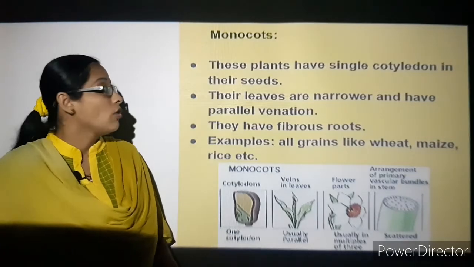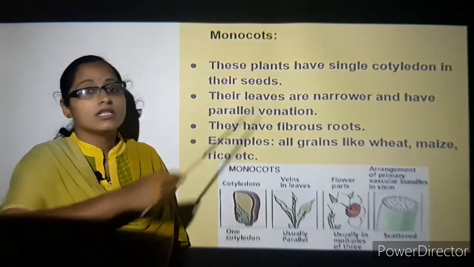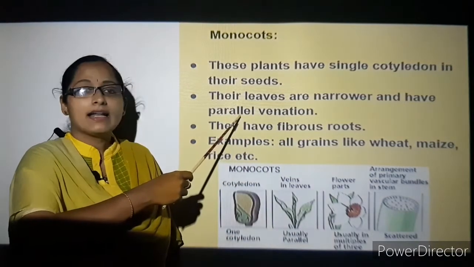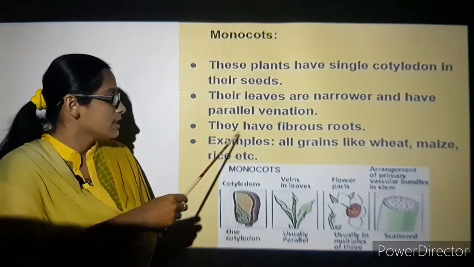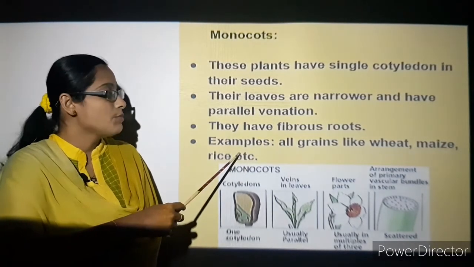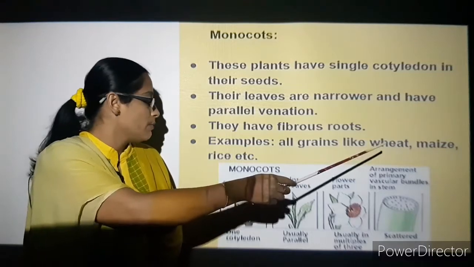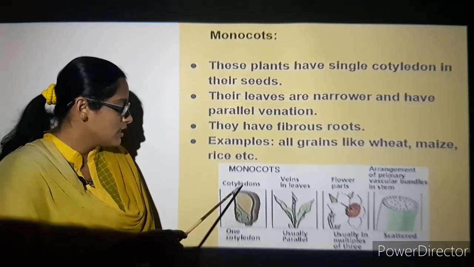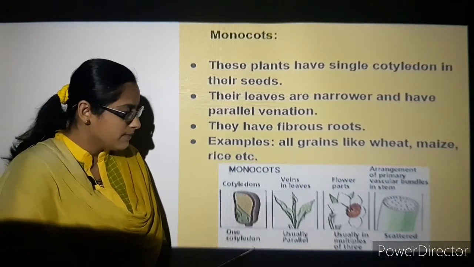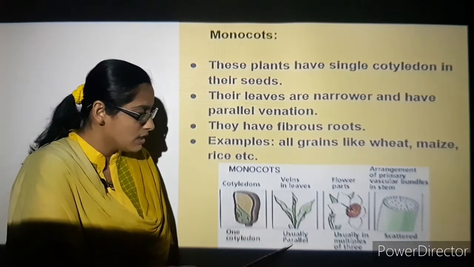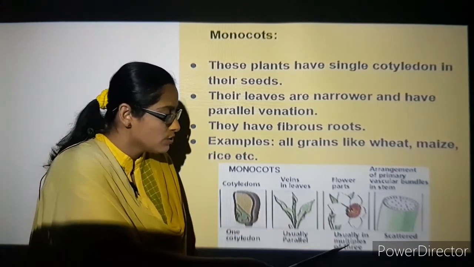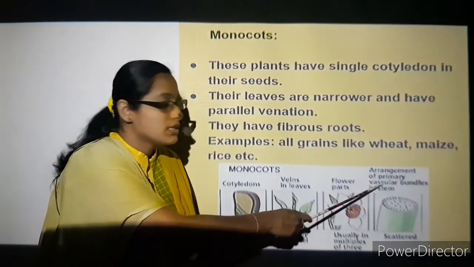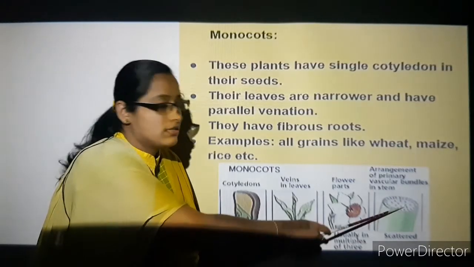Let's understand monocots. These plants have a single cotyledon in their seeds, like maize. Their leaves are narrow and have parallel venation. They have fibrous roots, and examples are all grains like wheat, maize, rice, etc., which are called monocots. In the figure you can see that there is one cotyledon, and the veins in the leaves are parallel. Flower parts are usually in multiples of 3. The vascular bundles are scattered.